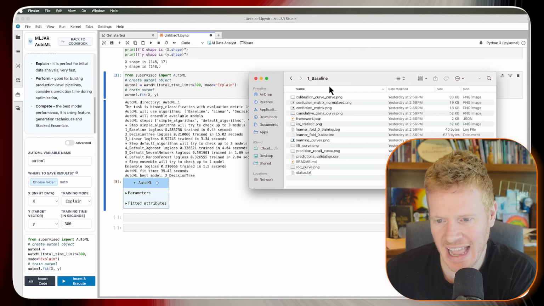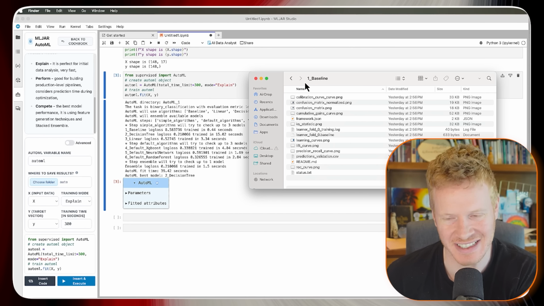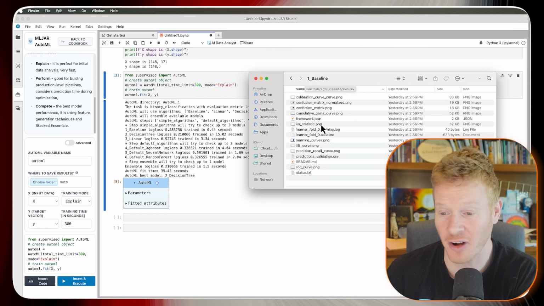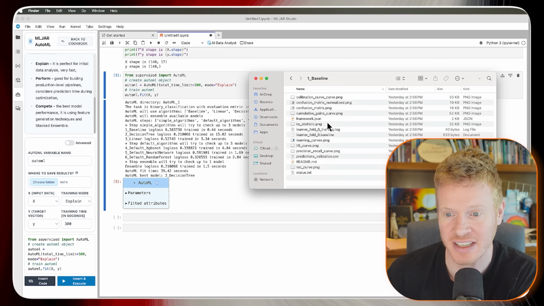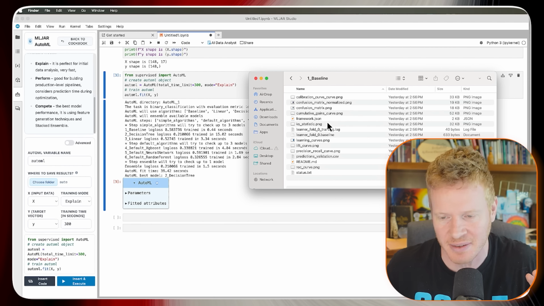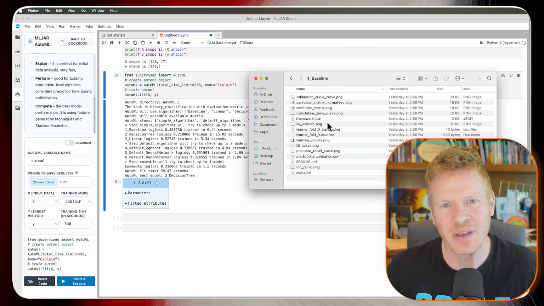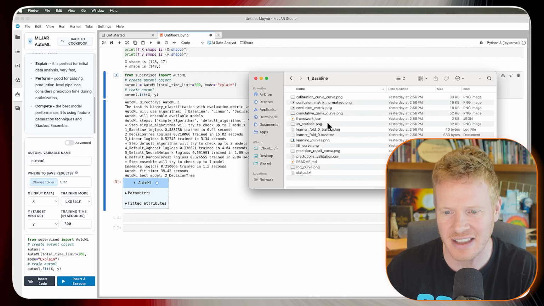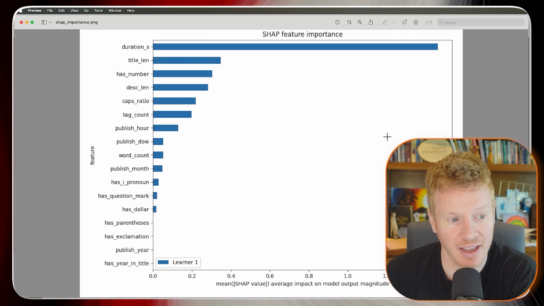So then it spit out about 100 analysis files automatically. ROC curves, confusion matrix, SHAP plots, feature importance charts, lift curves, calibration. Honestly, I don't understand almost any of it, but I don't need to because the important parts are there in plain English. So the first piece of interesting information that I found is this AI model.